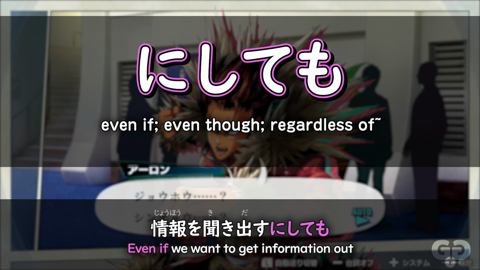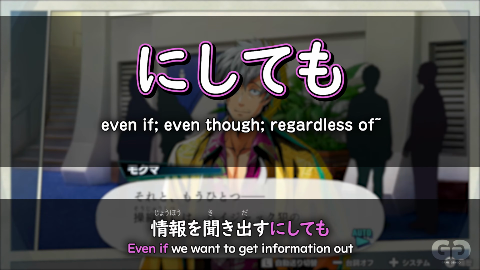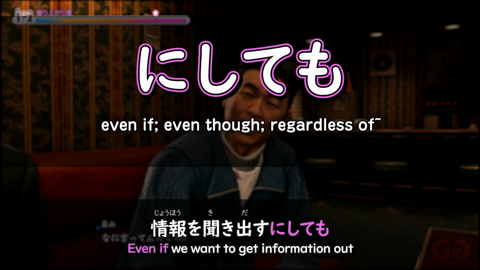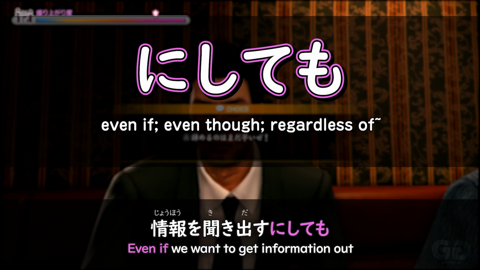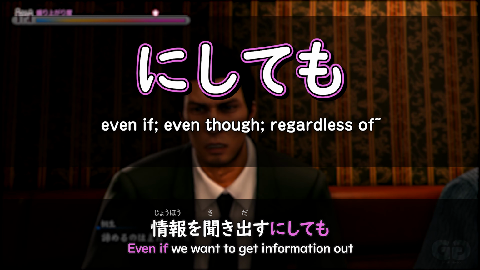So this isn't too difficult of a piece of grammar. Temo means even if, ni shitemo, even if you do that. So even if, regardless, the following thing is still true. Now there are a few other ways you may see this piece of grammar being used. It can actually be repeated to list multiple things, usually for two things.